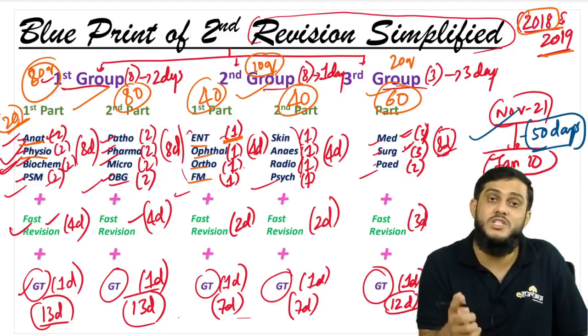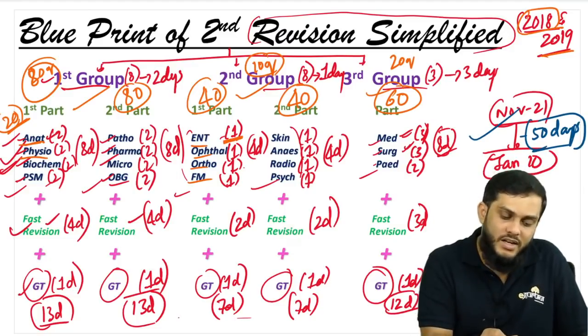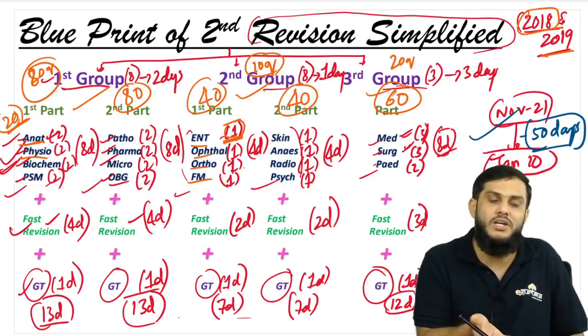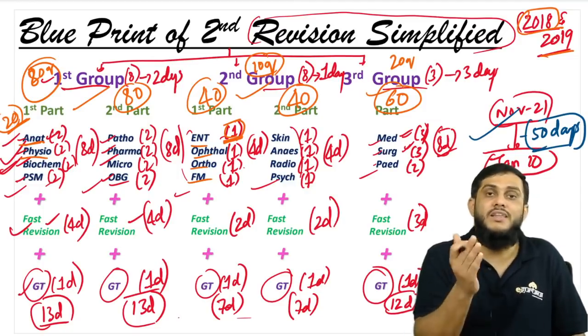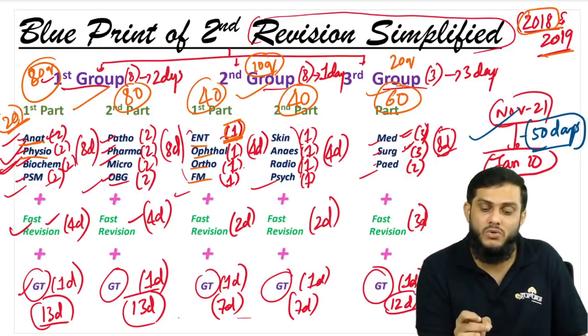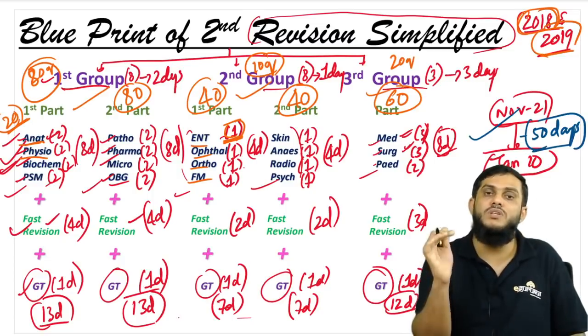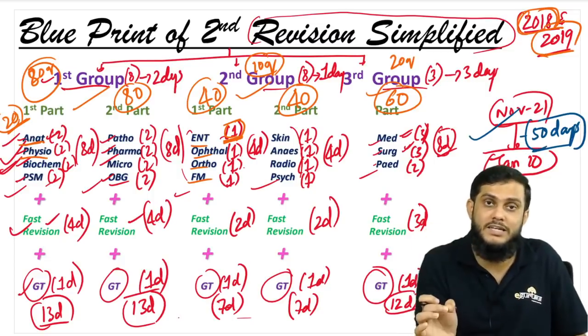How to solve 20 questions? See, solve both the papers, 2018 and 2019, on the same day. So 10 plus 10, 20 questions. In that manner, if you solve daily 20 questions along with your second revision, you are covering the two papers, 2018 and 2019 NEET. Right?